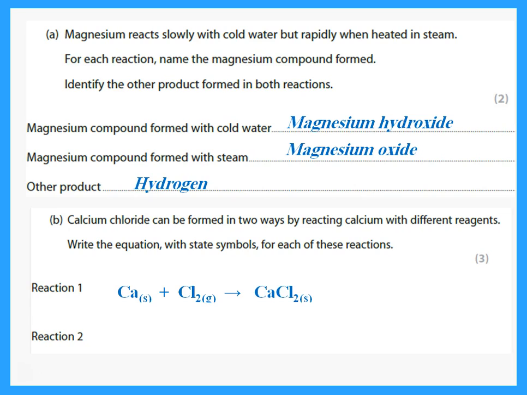Either it reacts with chlorine gas, that would form calcium chloride, and remember calcium chloride in itself is a solid. Or what else? We can react it with HCl. In that case, it will give calcium chloride plus hydrogen, and all of this is in aqueous solution. So the calcium chloride here is an aqueous substance.